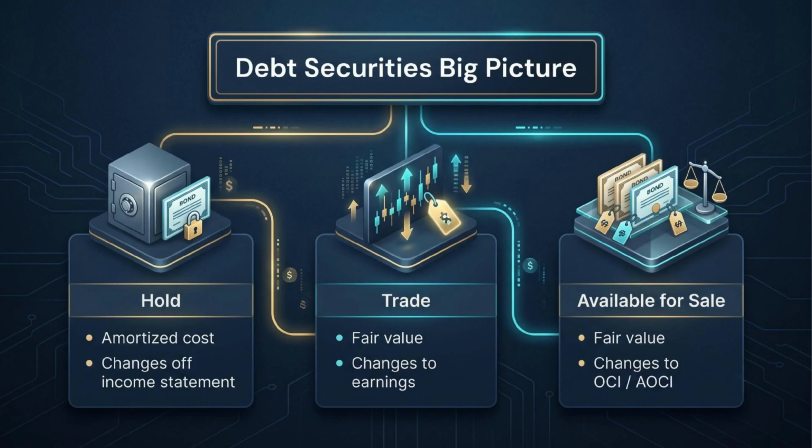If the bond is held to maturity, we think about amortized cost. If it is trading, fair value changes go straight into earnings. If it is available for sale, fair value changes generally go through other comprehensive income and accumulated other comprehensive income. So, in this standard, the label is not decoration. The label controls measurement, income statement effect, and balance sheet presentation.